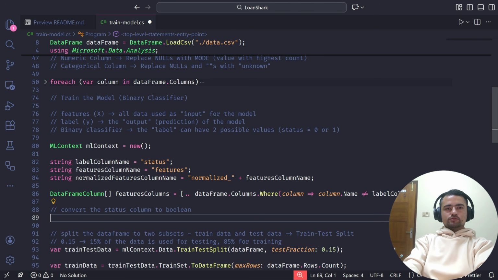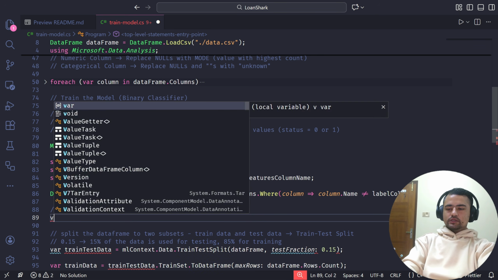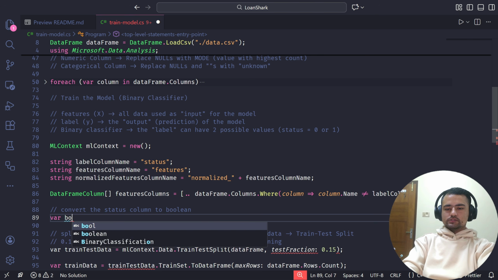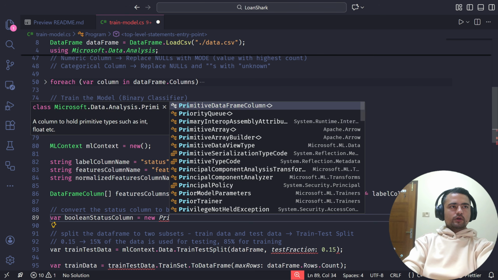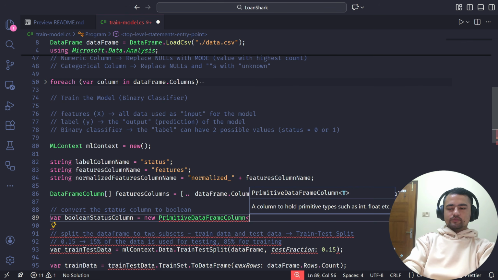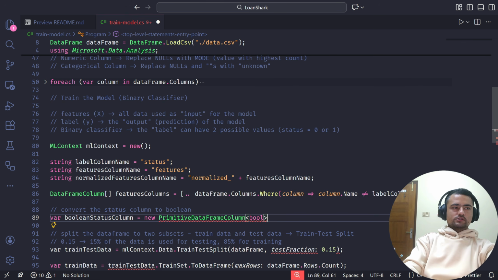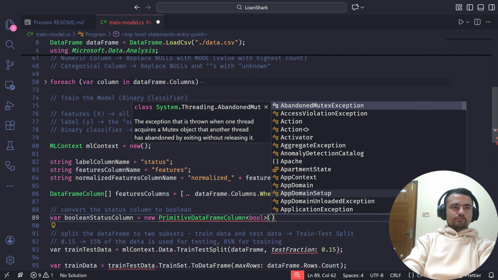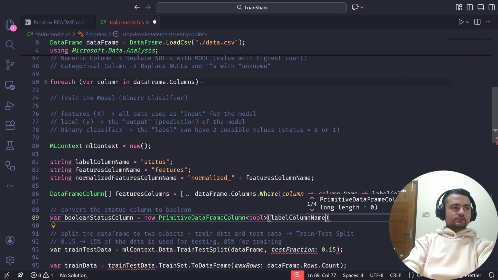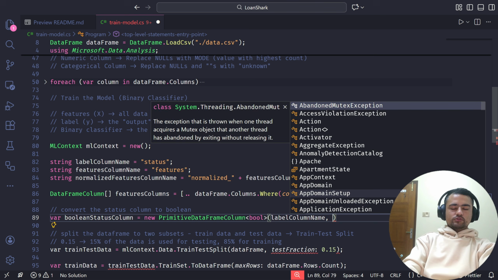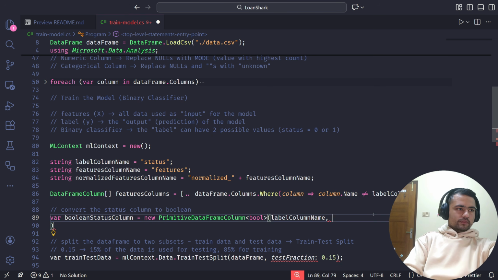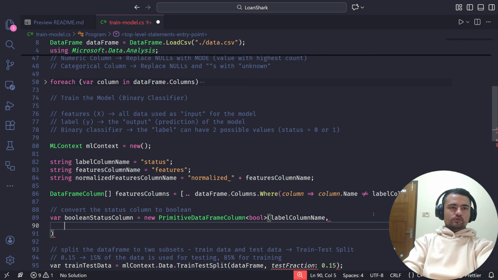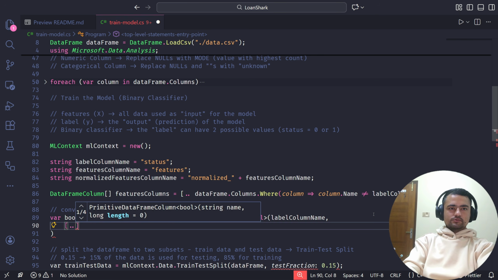Now how do we do this? First we will create a new column. I'll just call it boolean status column. And this is going to be something called a primitive data frame column, which can hold any primitive values. In our case, this is just a bool, and we need to pass the name of the column as the first parameter, which is just status, and then we need to pass the actual data. This data I'm going to form using the old column. Again, it's using the spread syntax.